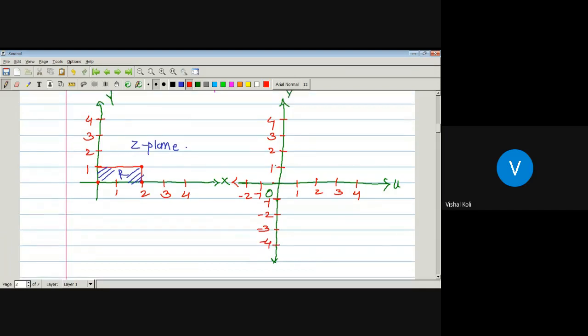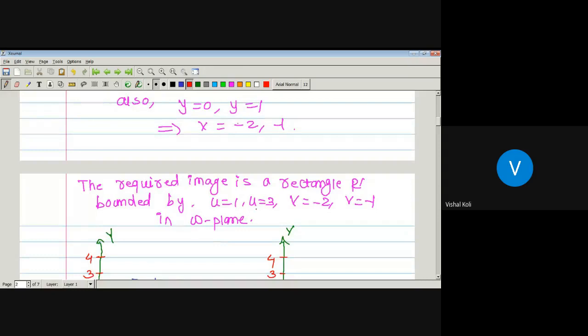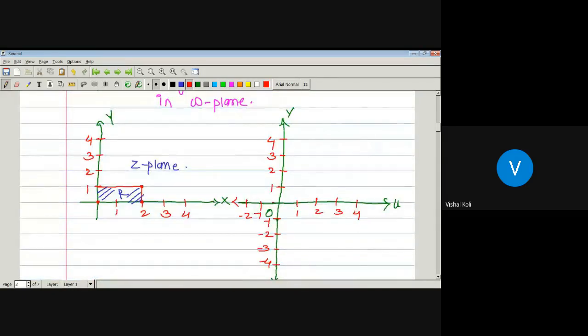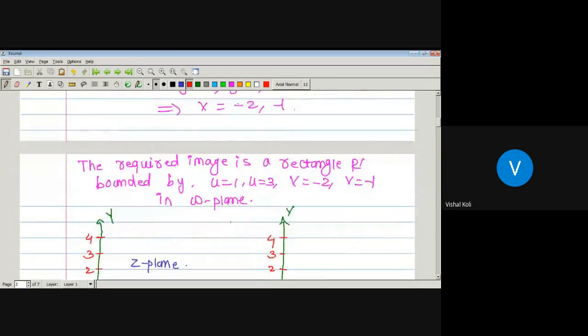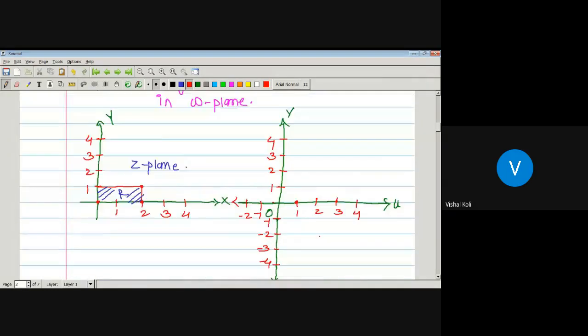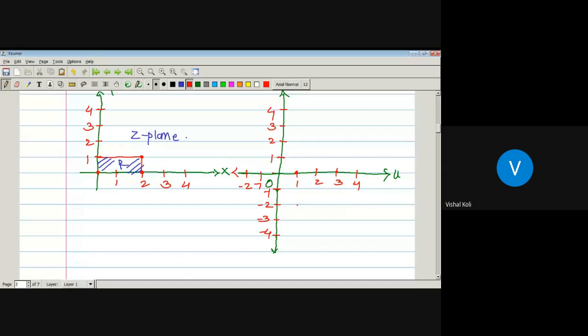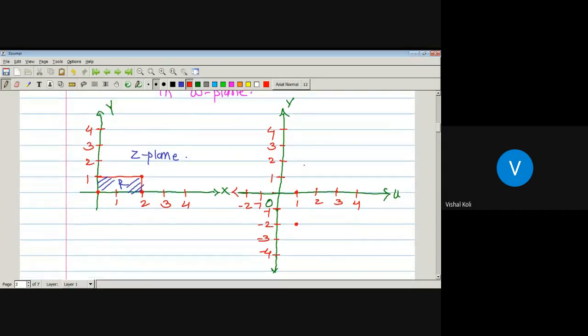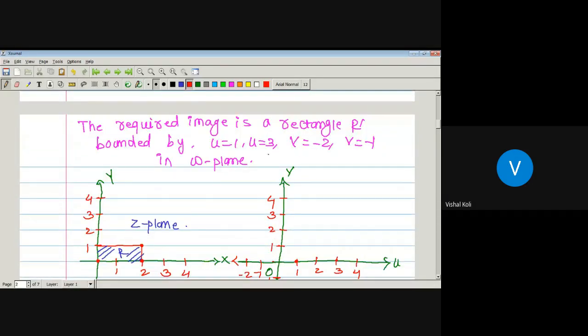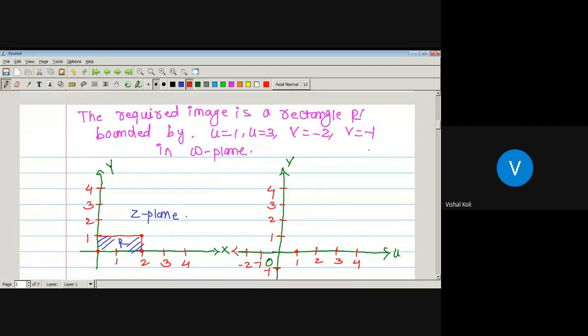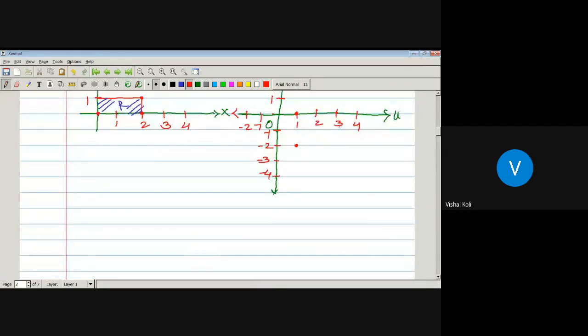Okay. Now the values of u are u equal to 1, u equal to 3. Corresponding to u equal to 1, v is equal to minus 2. U equal to 1, v equal to minus 2, this point. And second one is u equal to 3, v equal to minus 1.